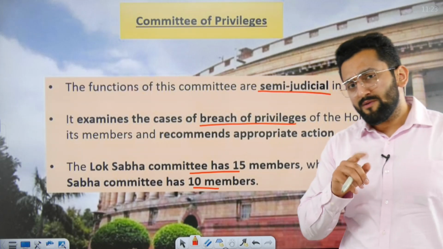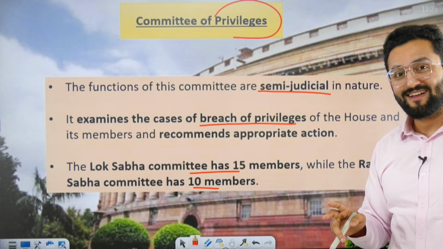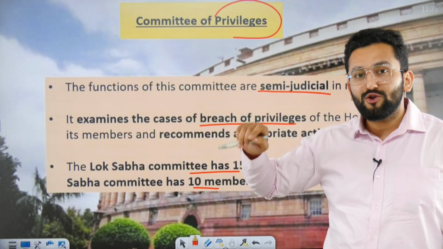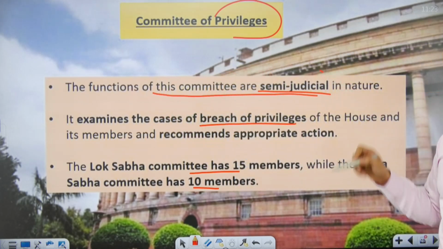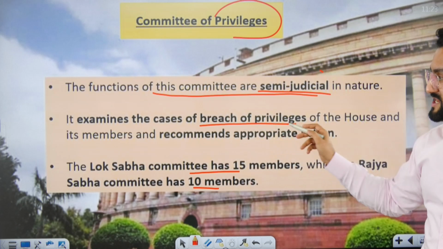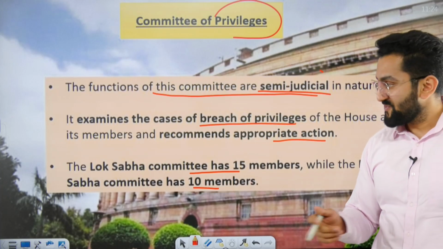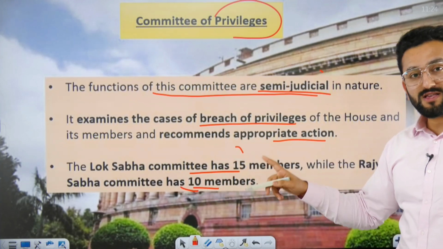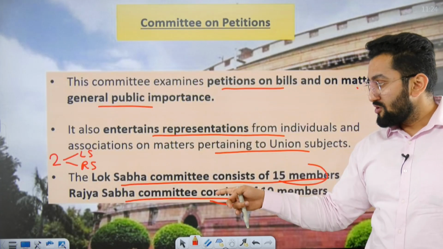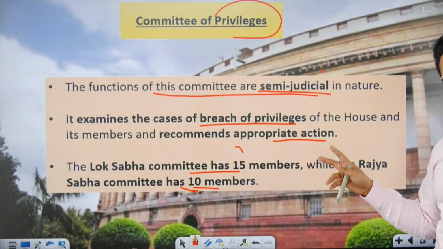Then we have the committee on privileges. In the previous class I told you about privilege, collective privilege, individual privilege. I hope you remember, right? So now when these privileges are broken, who is going to take the action? This action is taken by this committee on privileges. So the committee is semi-judicial, because it is going to decide whether a privilege has been broken or not, right? So they are going to examine the breach of privilege, and they are going to suggest appropriate action also. In the Lok Sabha we have 15, in the Rajya Sabha we have 10 members in this committee. Please remember we have separate committees. So here also 15 members in the Lok Sabha committee, 10 members in the Rajya Sabha committee, same here.